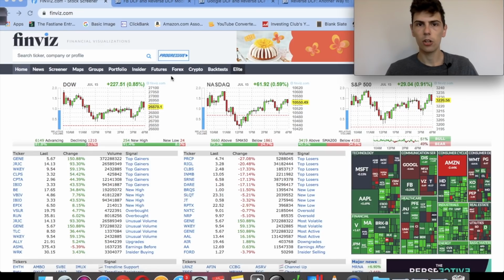So for anyone that doesn't know, the FAANG stocks stand for Facebook, Apple, Amazon, Netflix, and Google. And these five stocks have dominated the past decade. And right now, all of those stocks make up something like a quarter of the entire S&P 500 because their market caps have swelled up so much. So I'm going to go right down the list and we will start with Facebook.